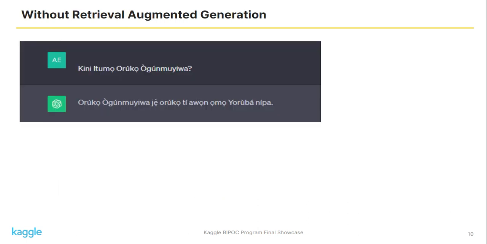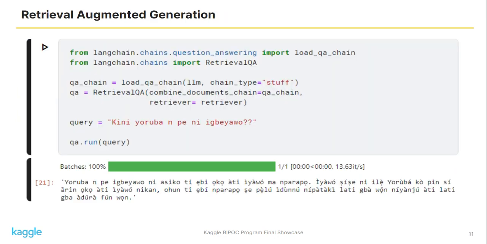But let's see what happens when we do this without having a database, an external data. You can see that orúkọ Ògúnmúyìwá jẹ́ orúkọ tí àwọn ọmọ Yorùbá nípa, so it's not giving a good answer at all.